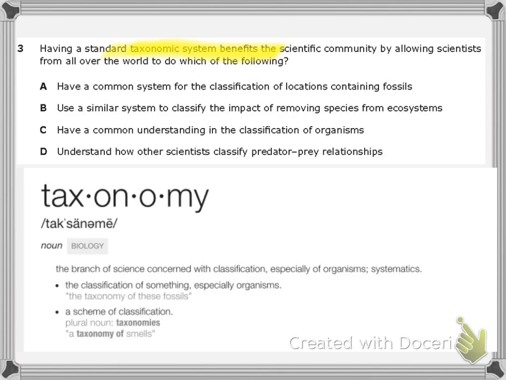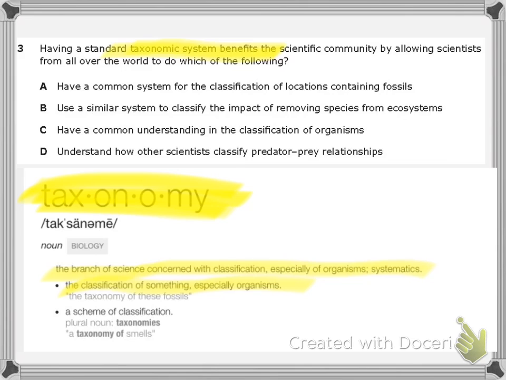All right, so here we are. We have taxonomy. Again, let's highlight just because. Highlight that, maybe one more thing. There we go. So let's read the definition. The branch of science concerned with classification, especially of organisms; systematics; and the classification of something, especially organisms. So pretty much we put things into groups. It makes it easier on us, right? So that's essentially what this question is asking.